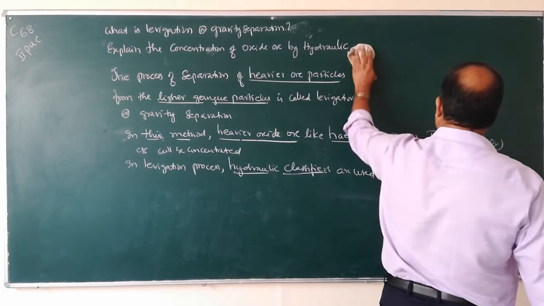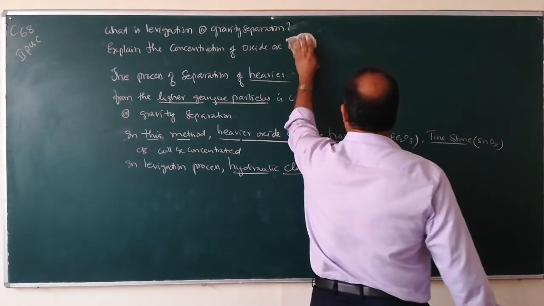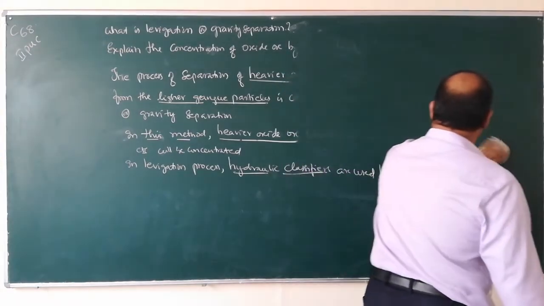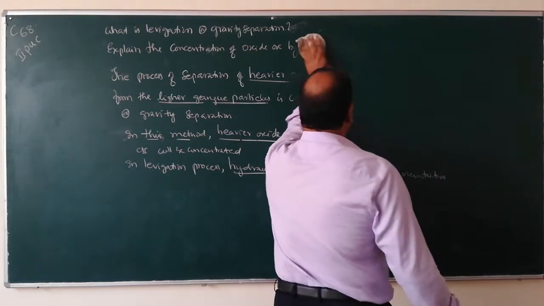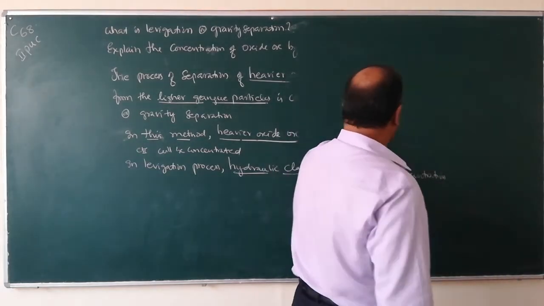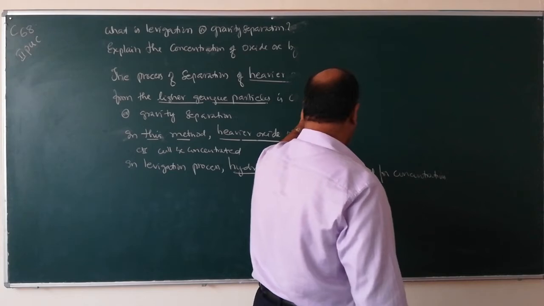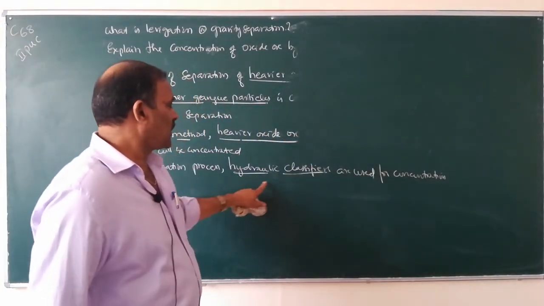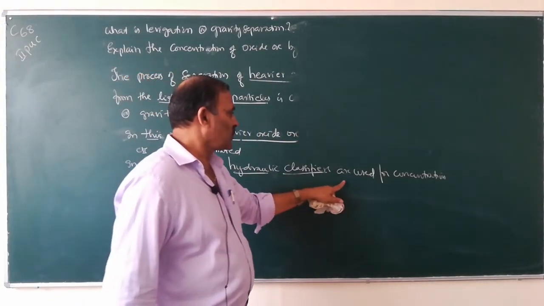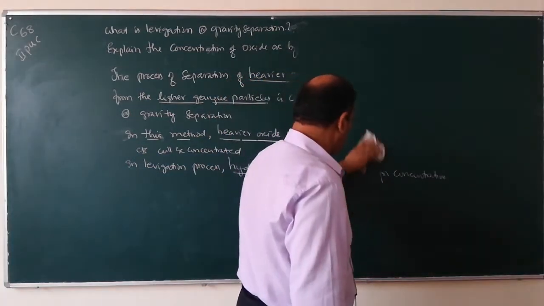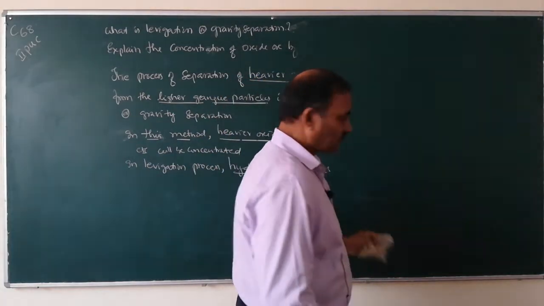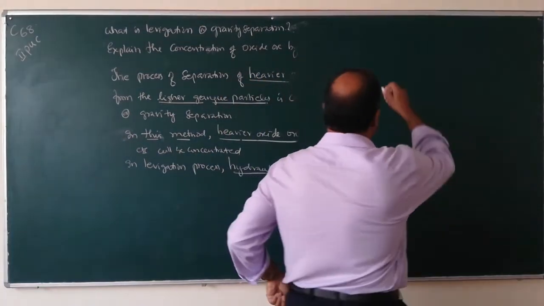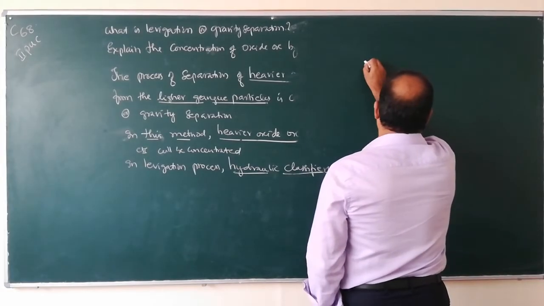So I will write the figure here. You have to write down this figure.